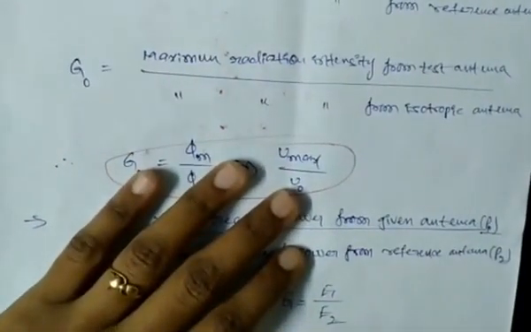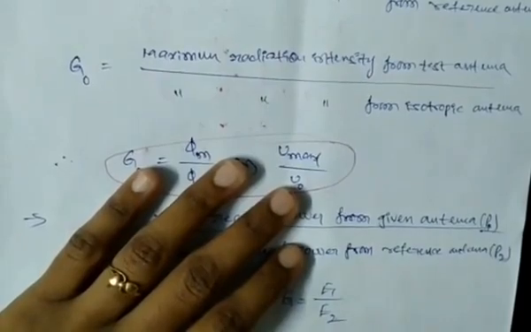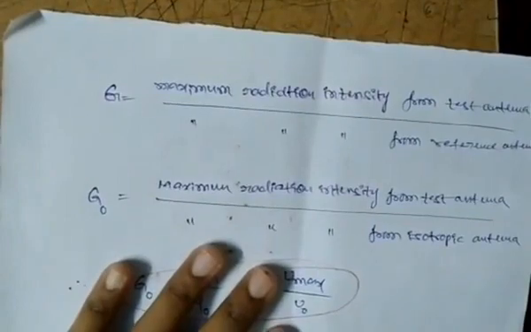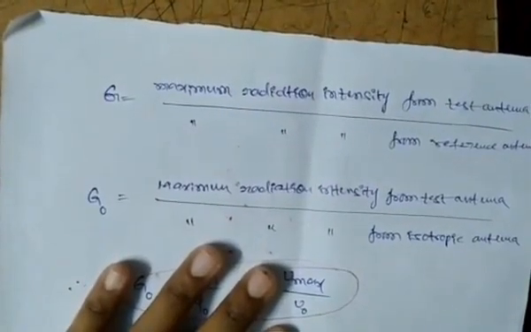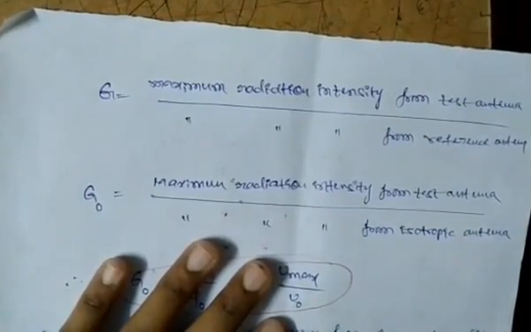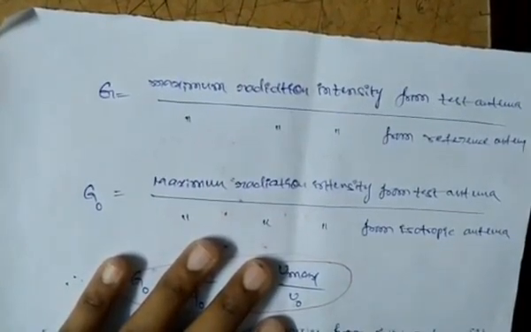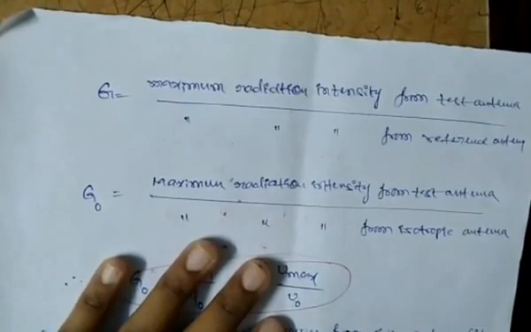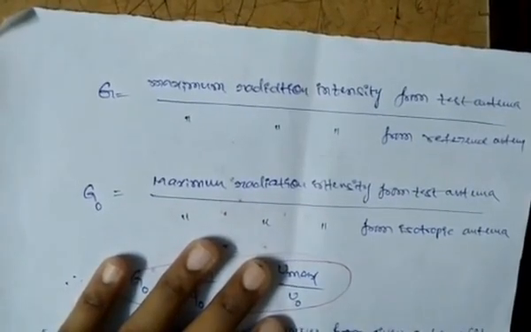Why do we consider the isotropic antenna as the reference antenna? Because the isotropic antenna radiates the signals uniformly in all directions. That's why I consider the reference antenna as an isotropic antenna. In some applications we use a half wave dipole as the reference antenna.